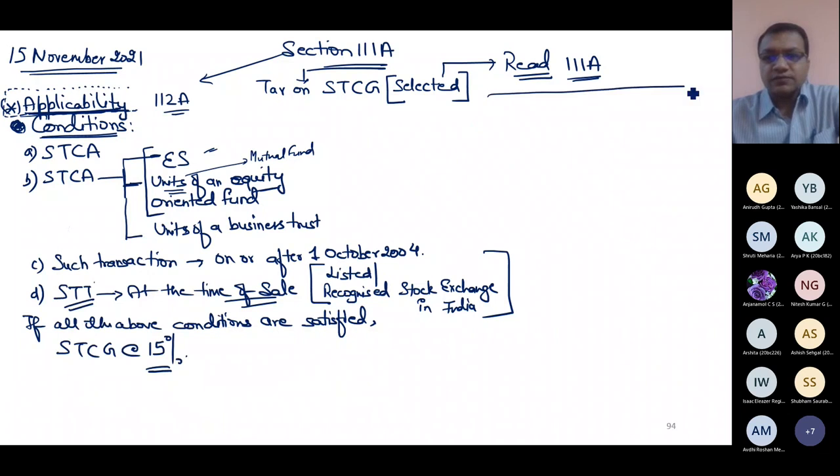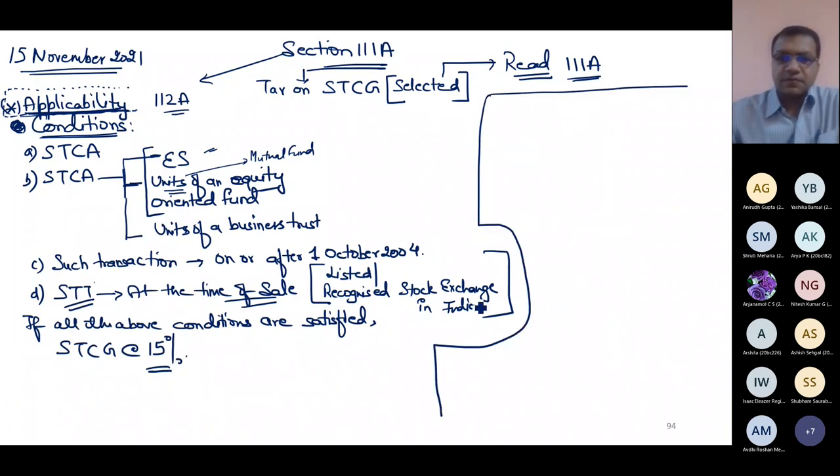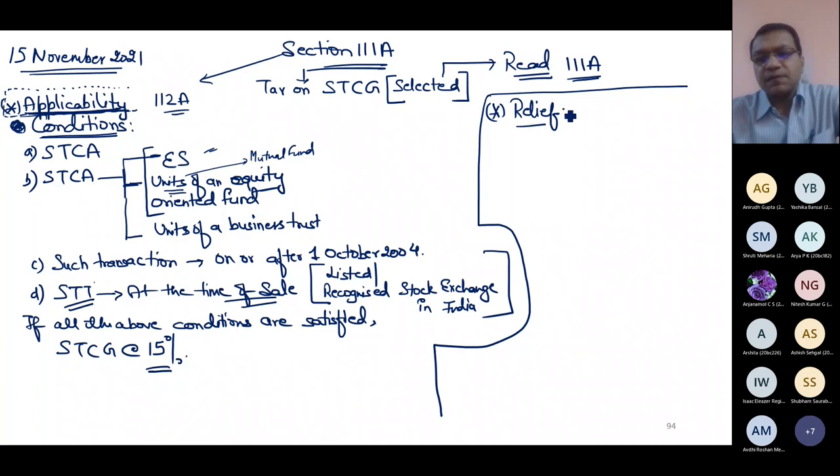So next heading now. Concept of relief. There was a concept of relief under section 112. There was a concept of relief under section 112A. The same concept of relief applies in section 111A.